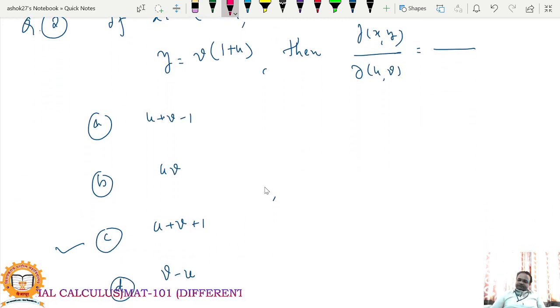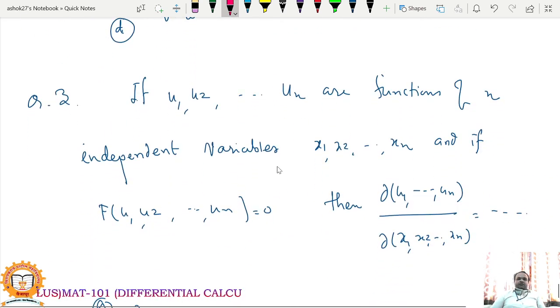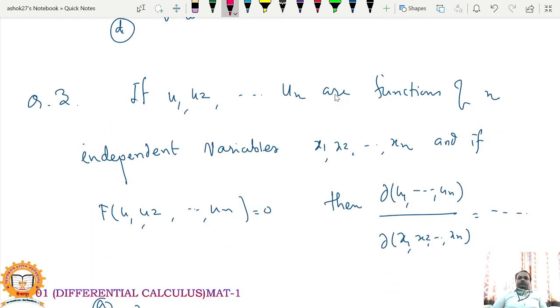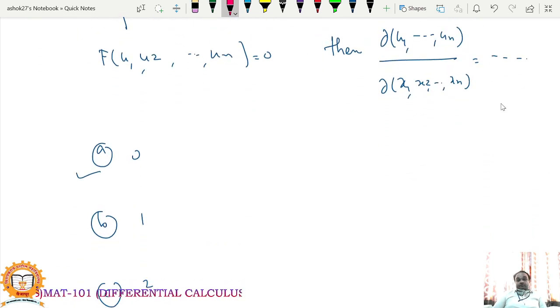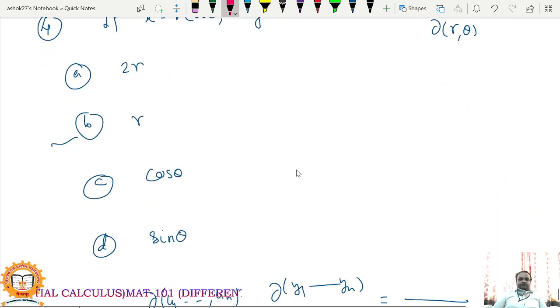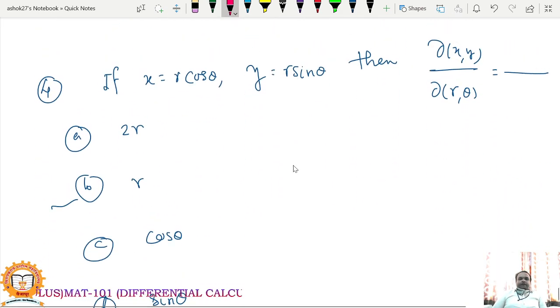The second: if u1, u2 up to un are functions of n independent variables x1, x2 up to xn, and if capital F of u1, u2 up to un equal to 0, then what is Jacobian of u1, u2 up to un with respect to x1, x2 up to xn? Obviously that is equal to 0, just as in one theorem. Next, if x equal to r cos theta, y equal to r sin theta, then what is Jacobian of x, y with respect to r, theta? Obviously it is r.